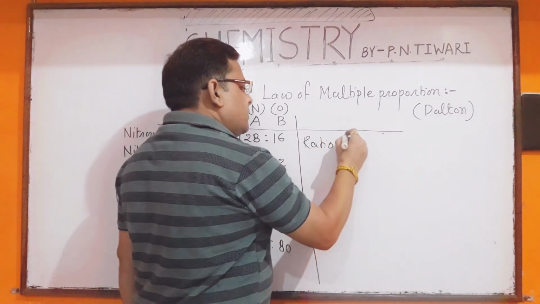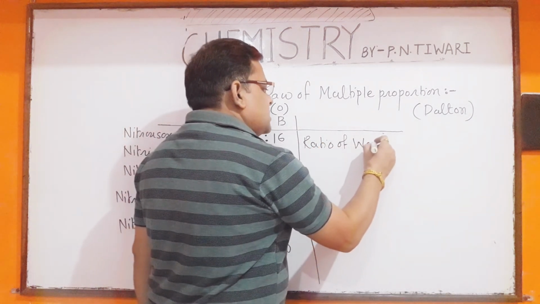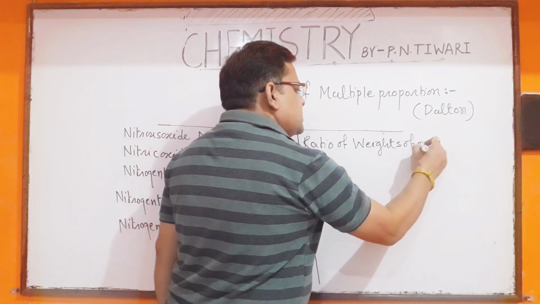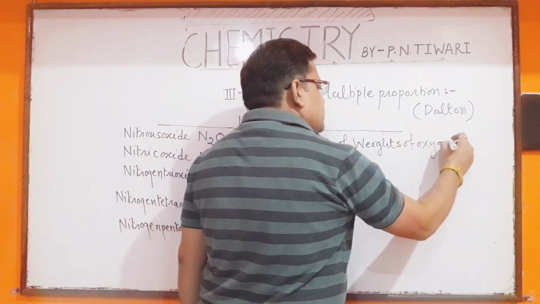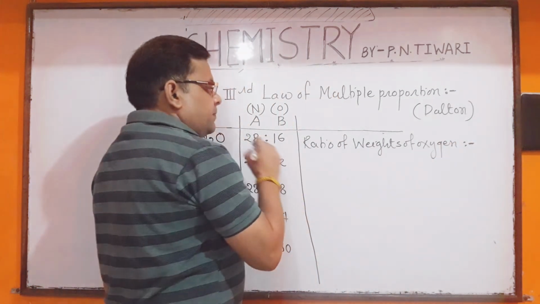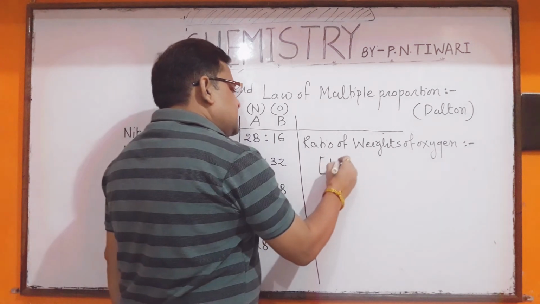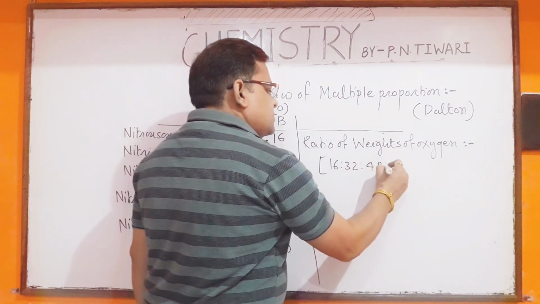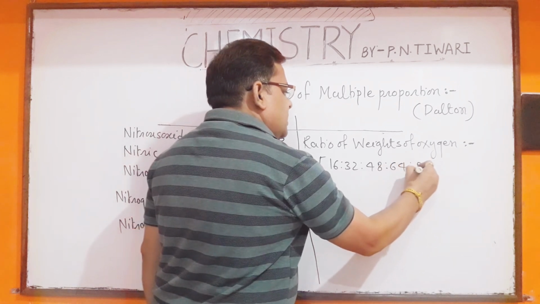The ratio of weights of oxygen in these oxides is 16 : 32 : 48 : 64 : 80.